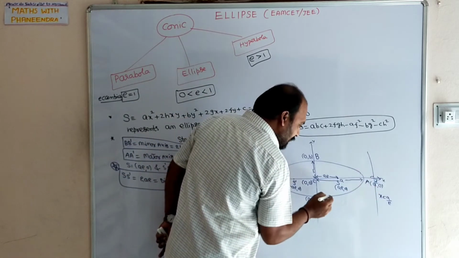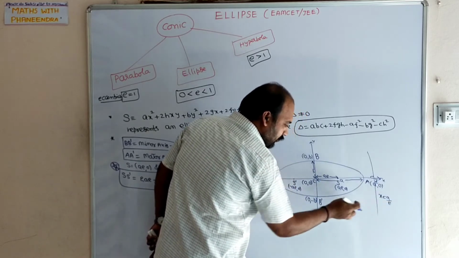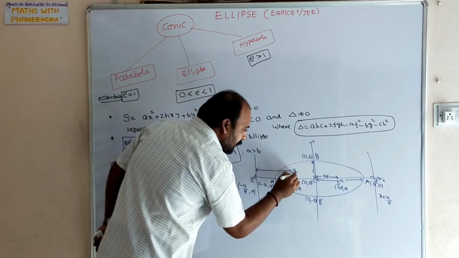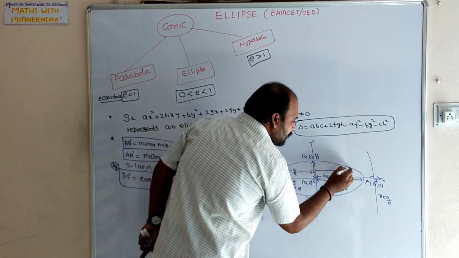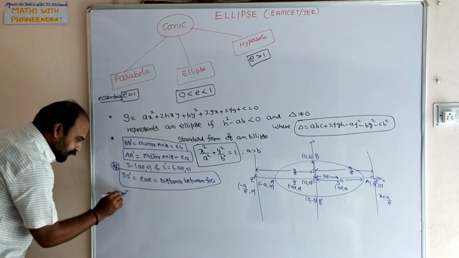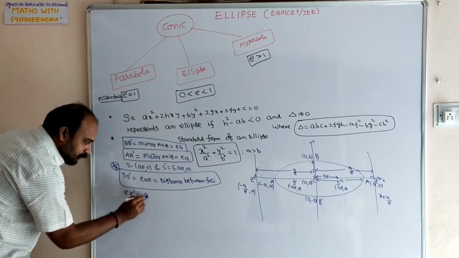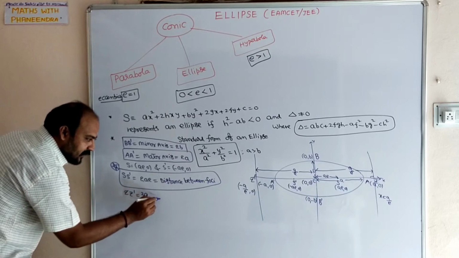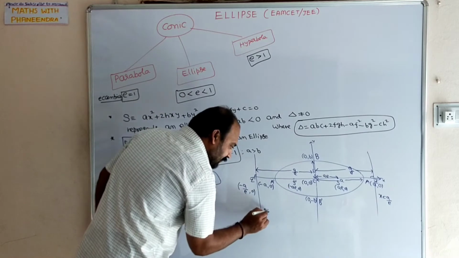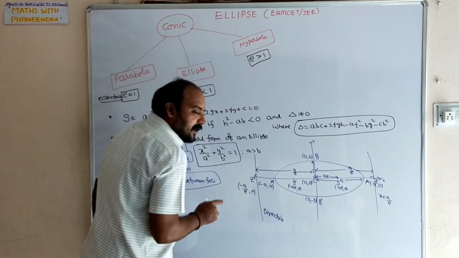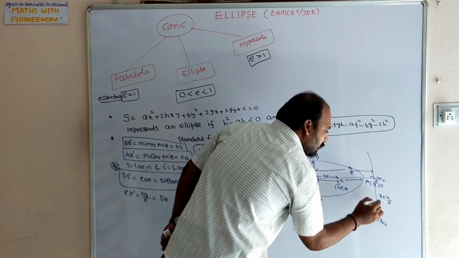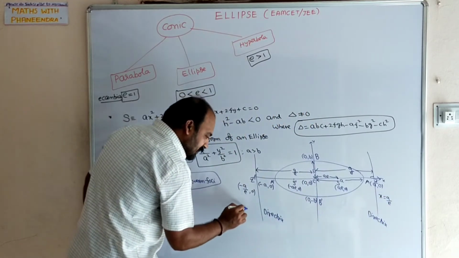From here to here the distance is A by E, from here to here A by E, and similarly from here to here also A by E. So A by E plus A by E, Z Z dash is equal to 2A by E. These lines are called directrices. One word is directrix, the plural is directrices. This is called a directrix. x is equal to A by E, x is equal to minus A by E.